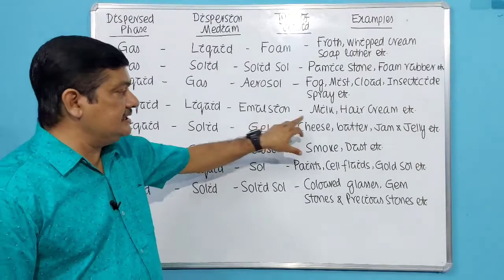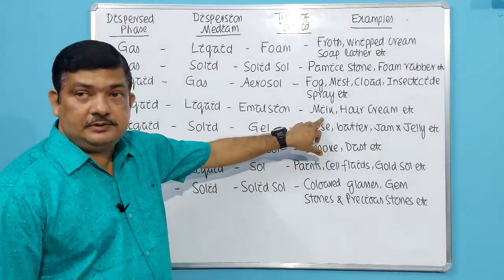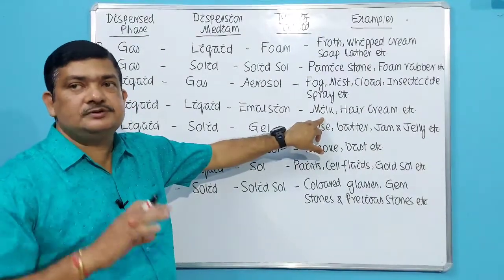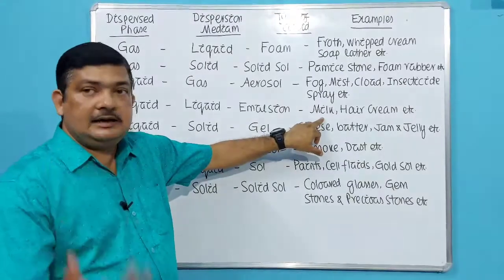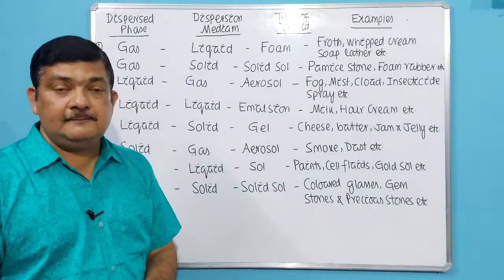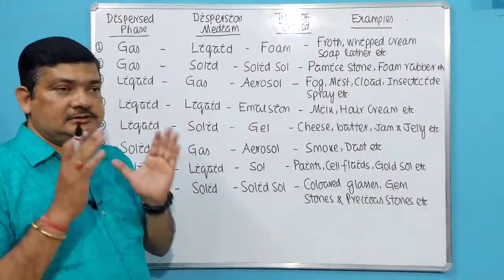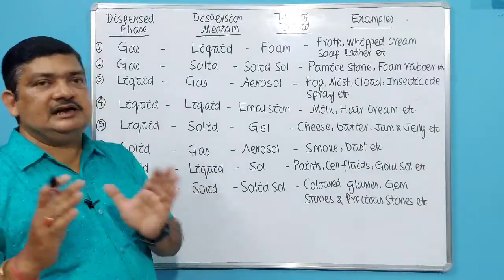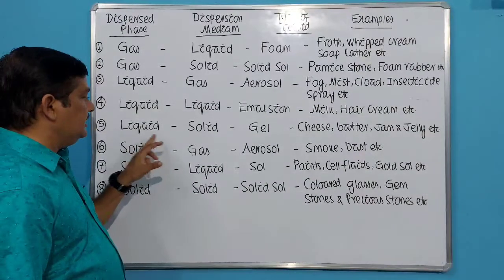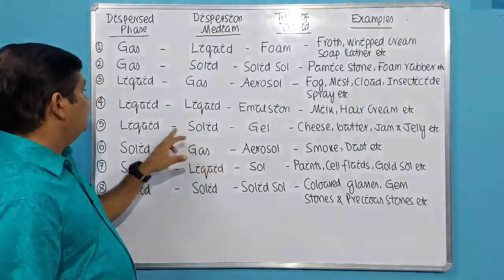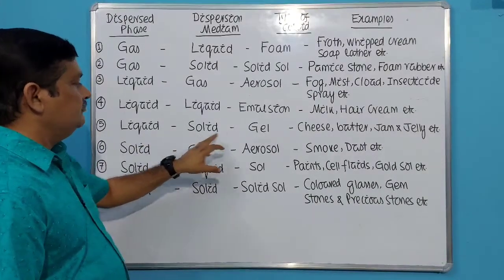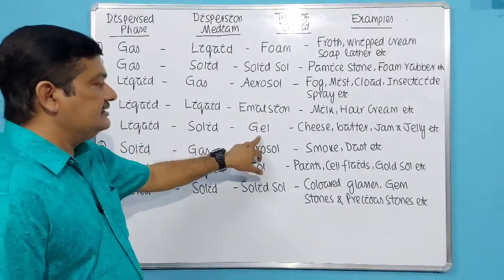It is emulsion. The best example which is familiar to you is milk. Milk is an emulsion, when two different liquids are dispersed in each other, one small amount and one with higher concentration. Hair cream which you apply on your hair is also an example of emulsion. So in emulsion, the dispersed phase and dispersion medium both are liquids. Then next, when the dispersed phase is liquid but dispersion medium is solid, that means a small amount of liquid is dispersed in solid, then that type of colloid is called gel.